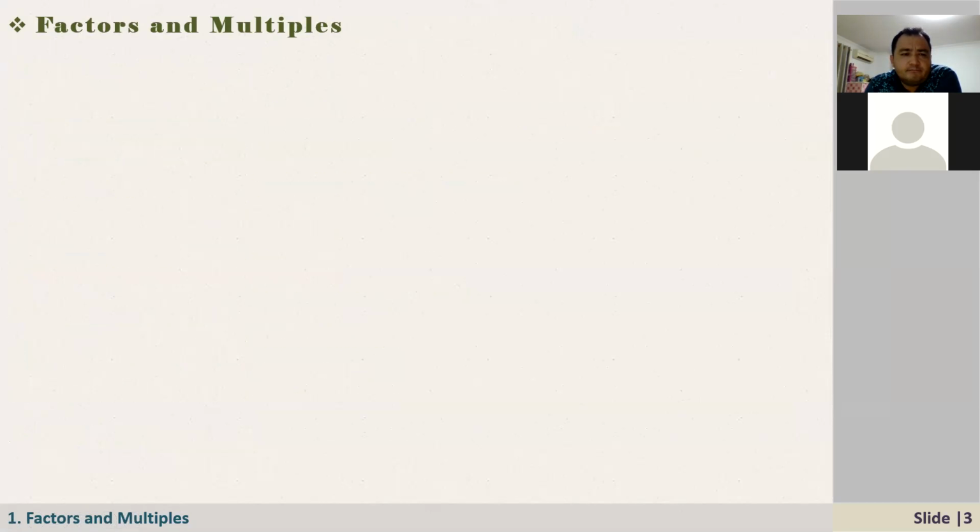Yes, I think a factor is maybe the numbers used to create a multiple. Okay. Before we start this, let's talk about two things. Number one is natural numbers. What do you understand when you say natural numbers?